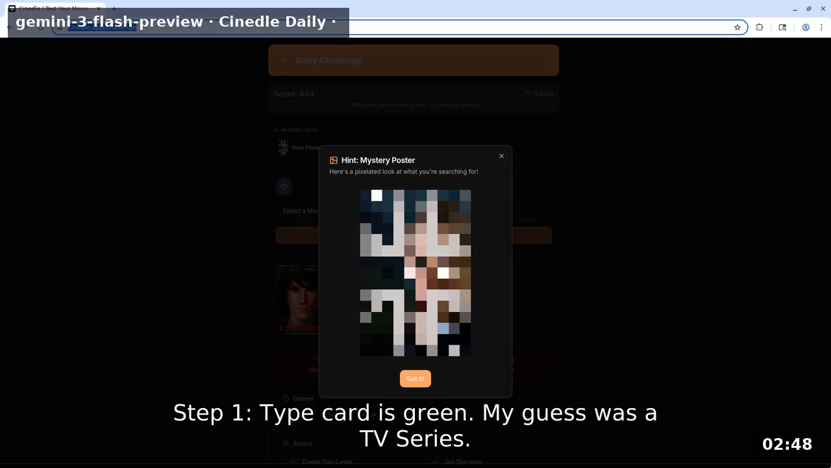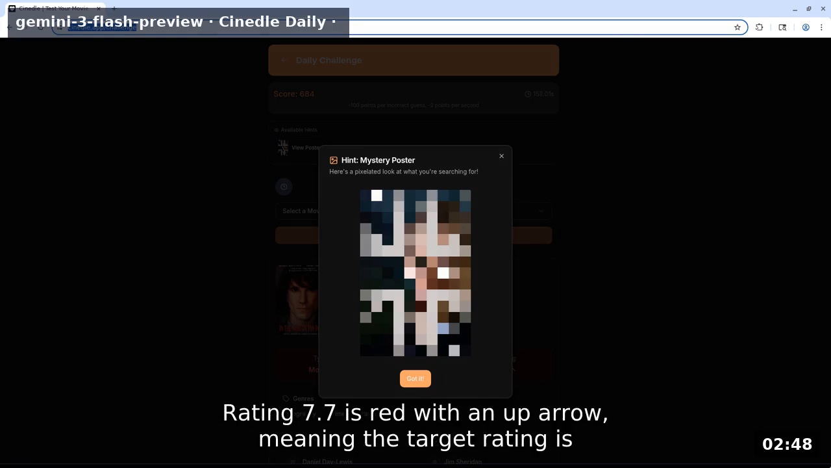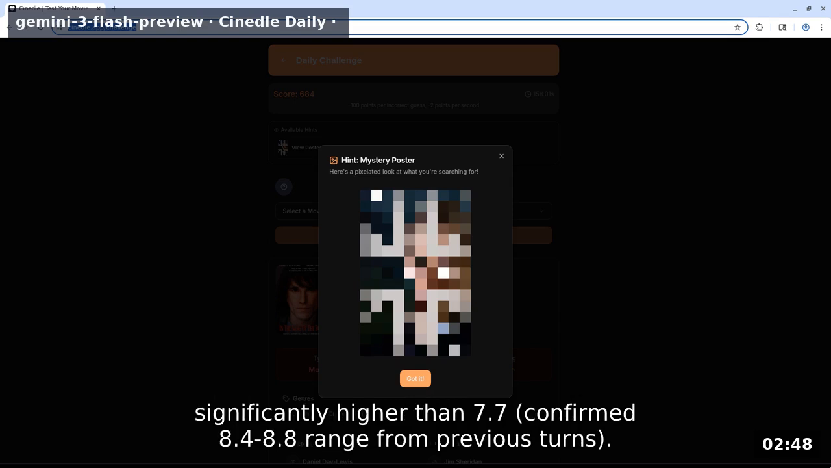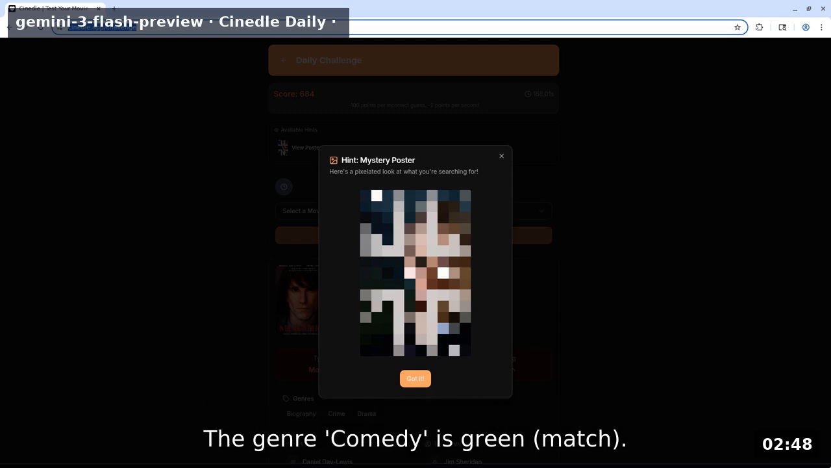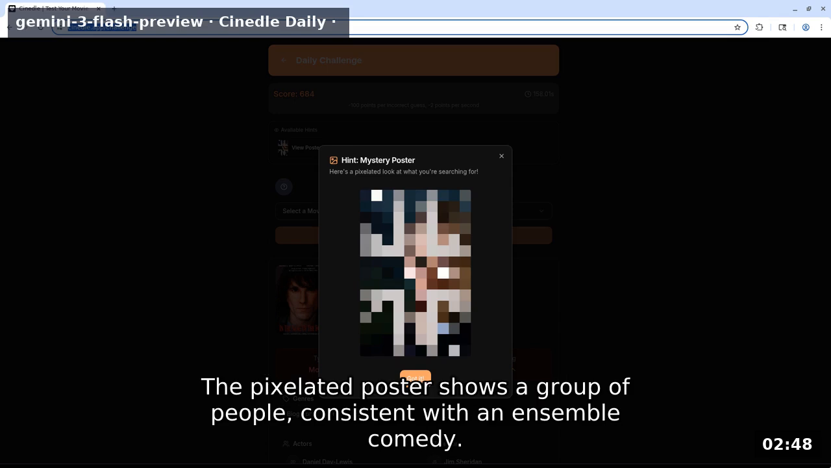Step 1. Type card is green. My guess was a TV series. Therefore, target medium equals TV series. Step 2. Year is green, 2005. Rating 7.7 is red with an up arrow, meaning the target rating is significantly higher than 7.7. Confirmed 8.4-8.8 range from previous turns. The genre comedy is a green match. No actors or directors matched. The target is a 2005 comedy TV series with a rating of 8.4-8.8. The pixelated poster shows a group of people consistent with an ensemble comedy.